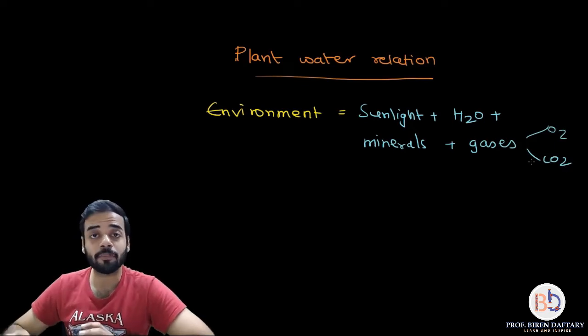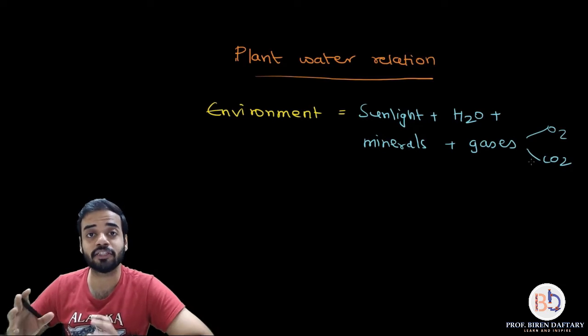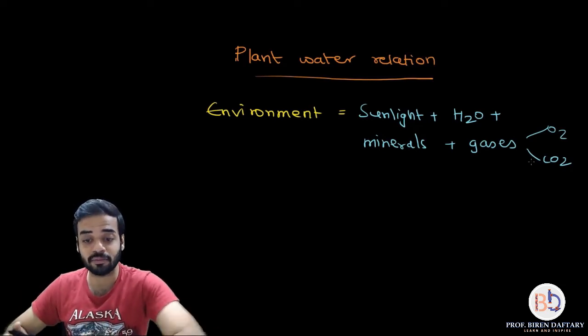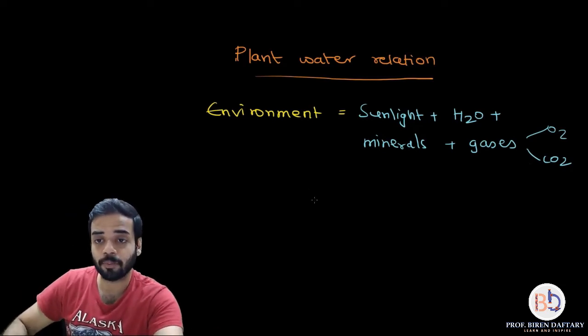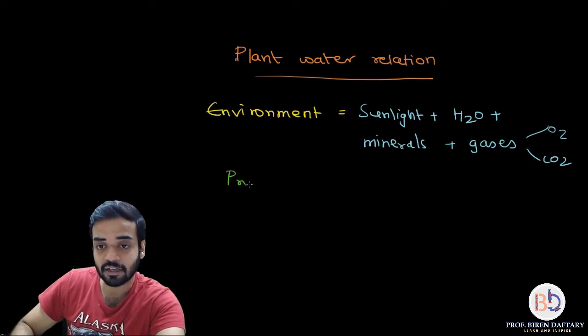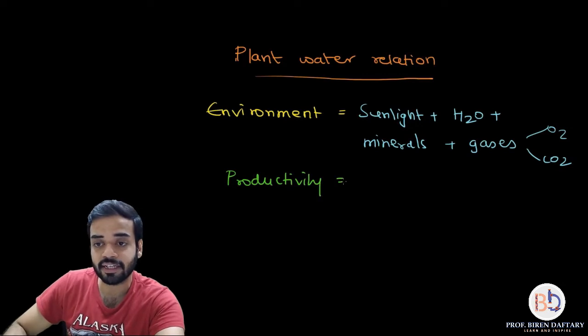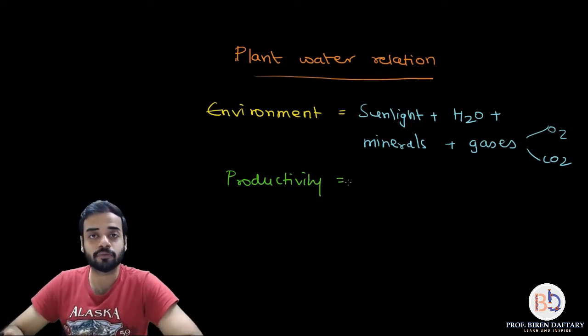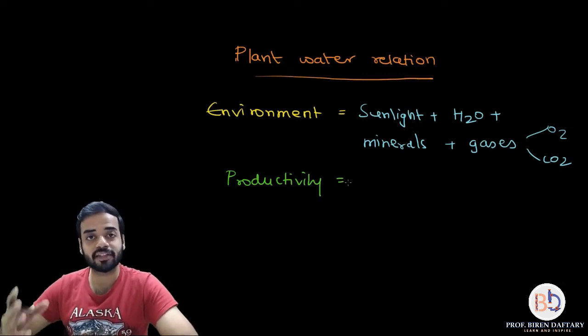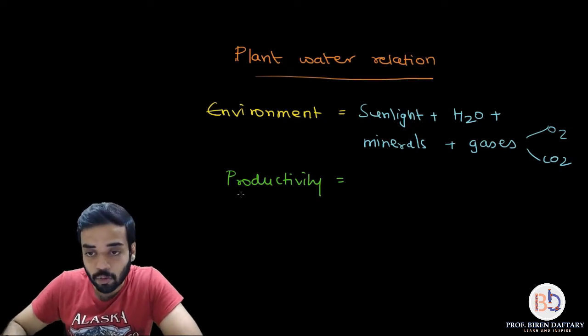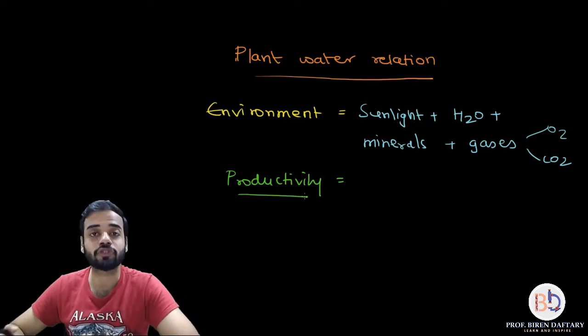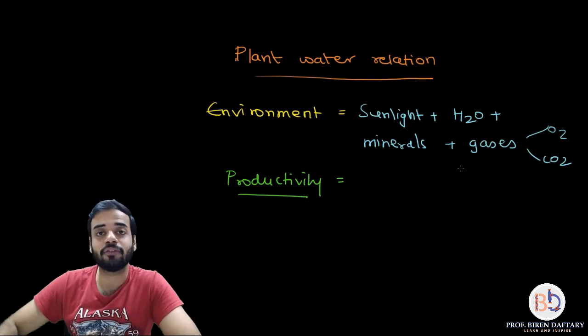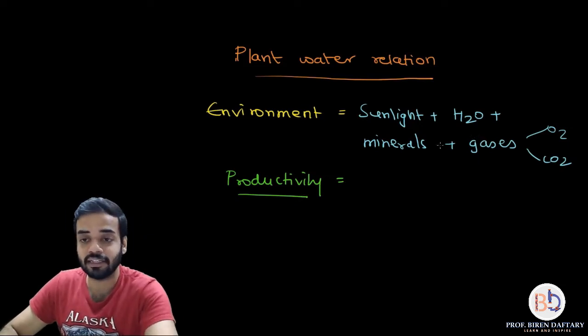However, for the purpose of productivity, which of these factors is the most important? Now what is the meaning of productivity? Productivity is basically photosynthesis. Productivity is when the plant performs photosynthesis to produce carbohydrates. So for productivity, which of these factors is the most important? The most important factor for productivity is water.